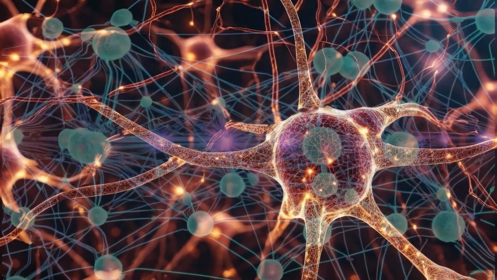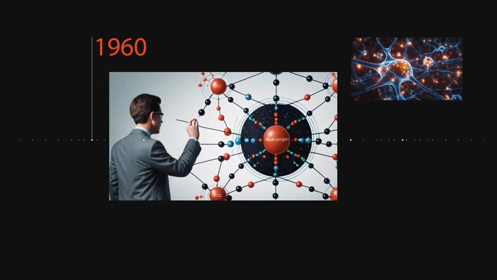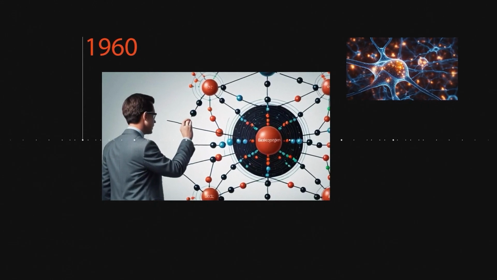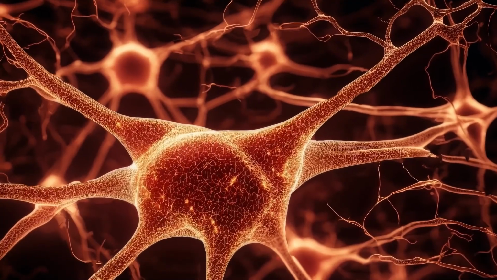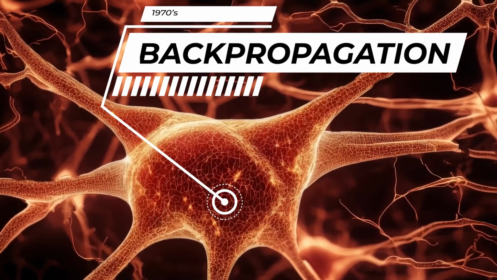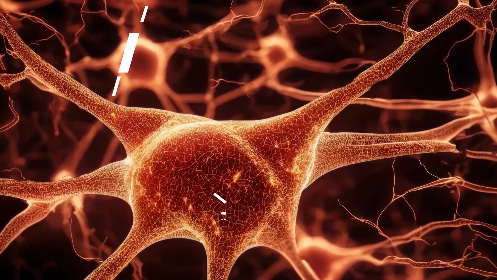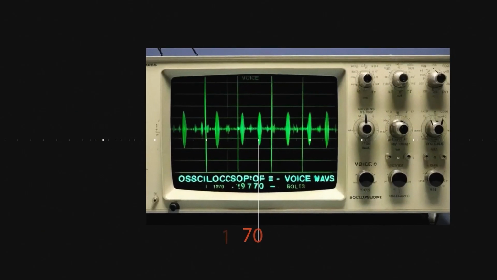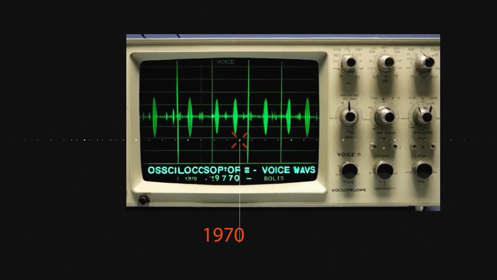Around 1960, we saw the first multi-layer networks, which led to the invention of new methods for adjusting the weights of the corrections between all the neurons in a neural network. In 1970, the technique of backpropagation began to be discussed, which increases accuracy by propagating errors backwards through the network. It is used to train deep neural networks for complex tasks such as image and speech recognition. However, those are not the only techniques to consider that appeared in this decade.